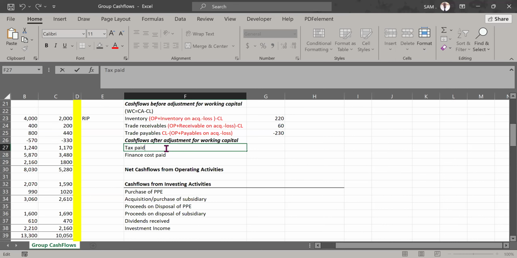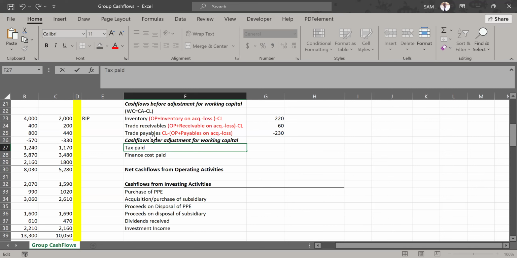Now, when you talk about tax paid, remember that tax is a liability. Finance cost is a liability. And do you remember what I've given you up here about the adjustments that we're supposed to do when doing working capital adjustments? You remember what I've given you there? Now, that already should inform you about something.